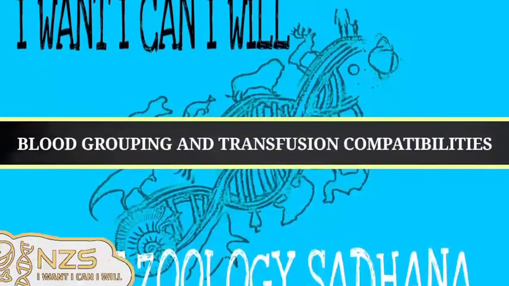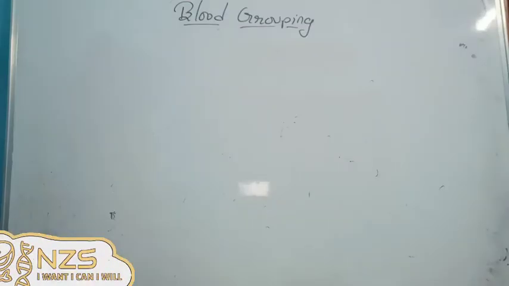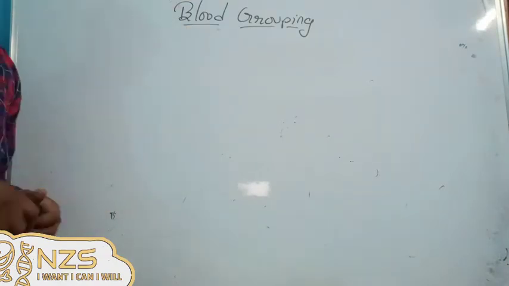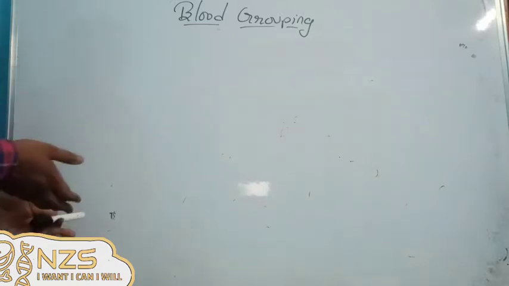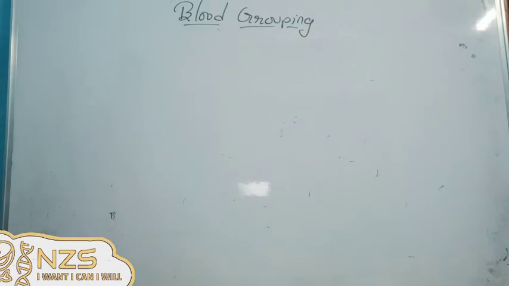Everyone. Today we will try to explain clearly this blood grouping process of chapter 18, that is the transportation and the body fluids. So first we'll start with who discovered this blood grouping and how we can find the blood groups of an individual. I mean, why that individual is called blood group A or blood group B or whatever it is. We'll discuss them clearly.